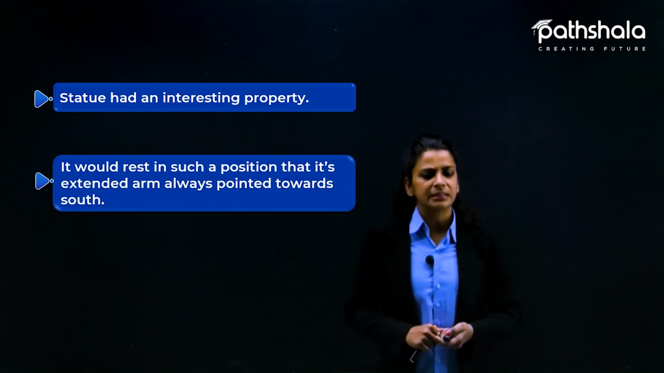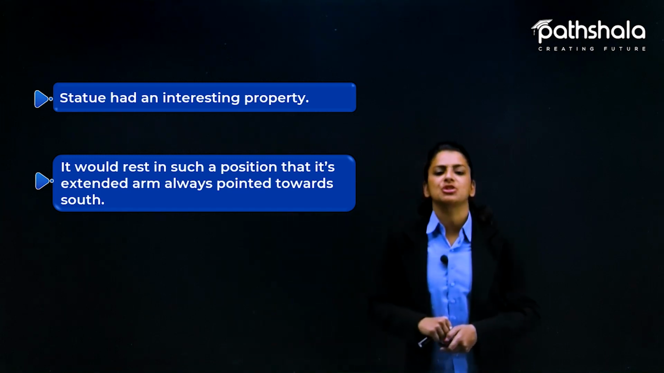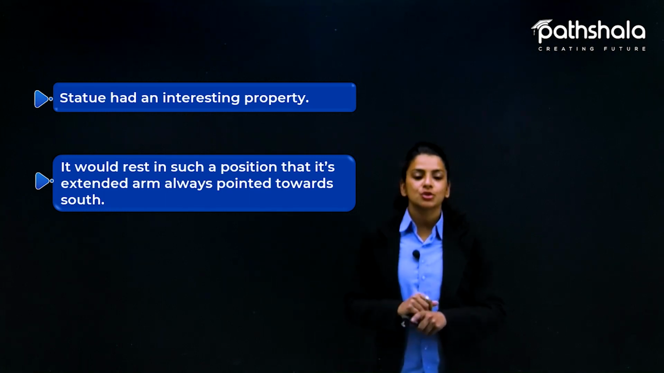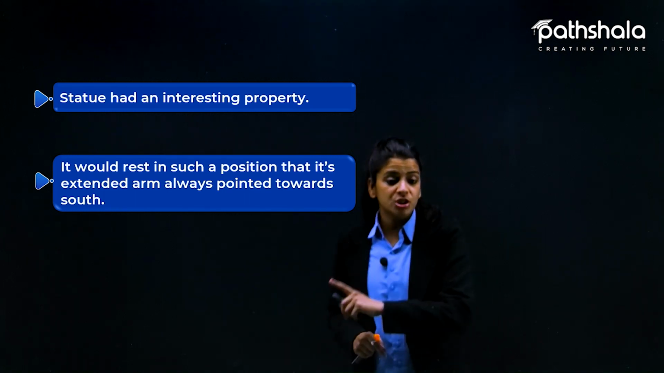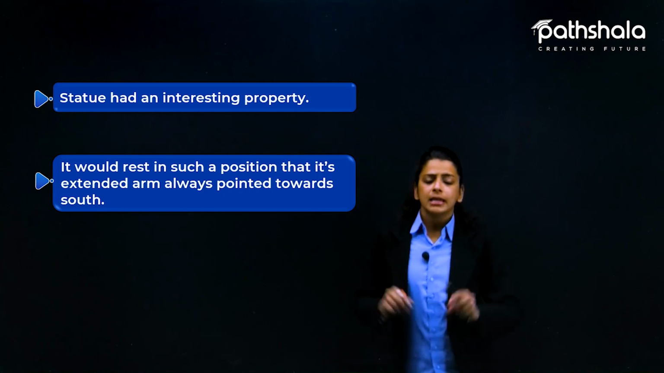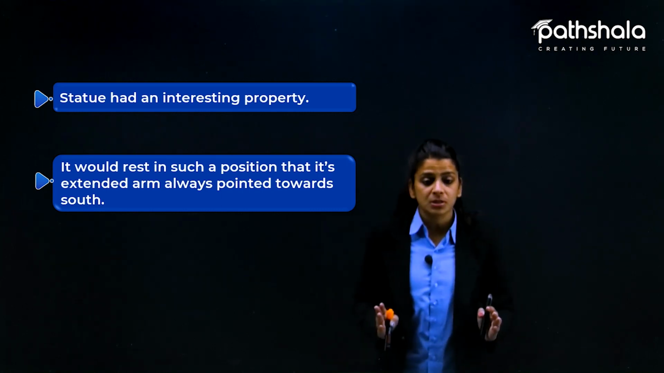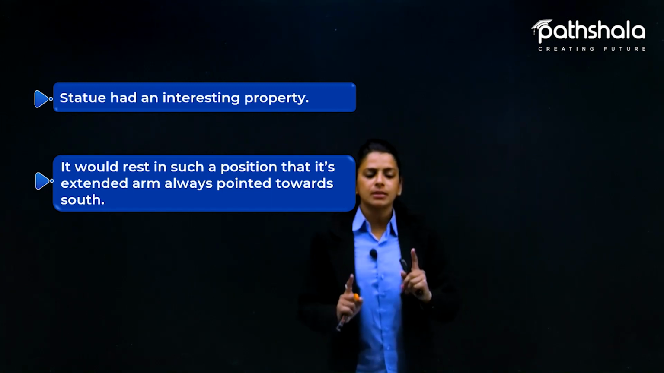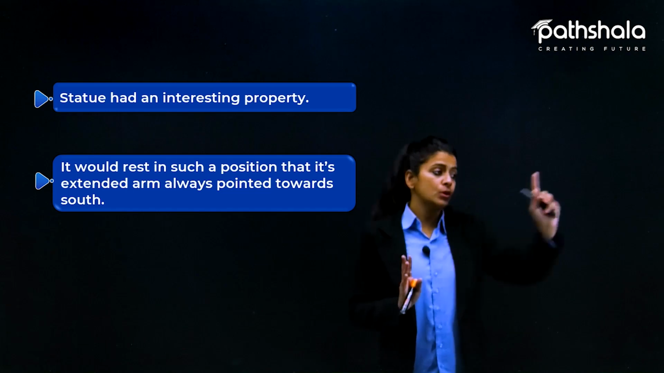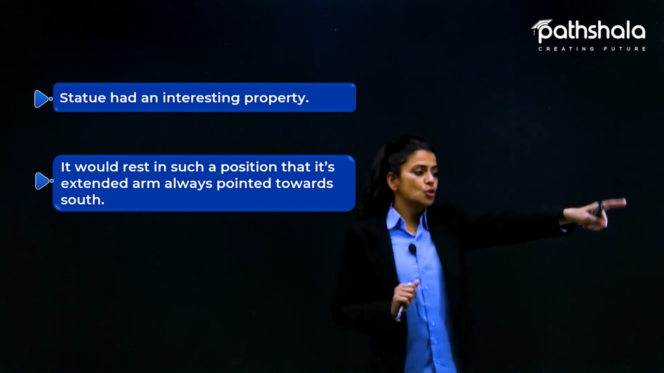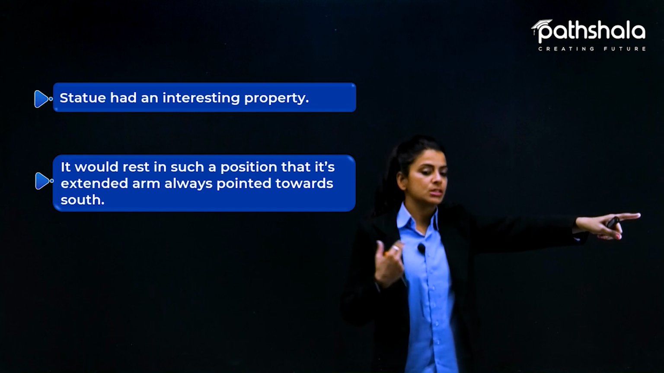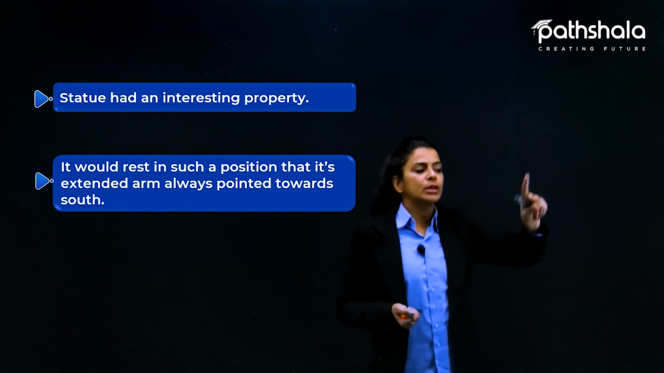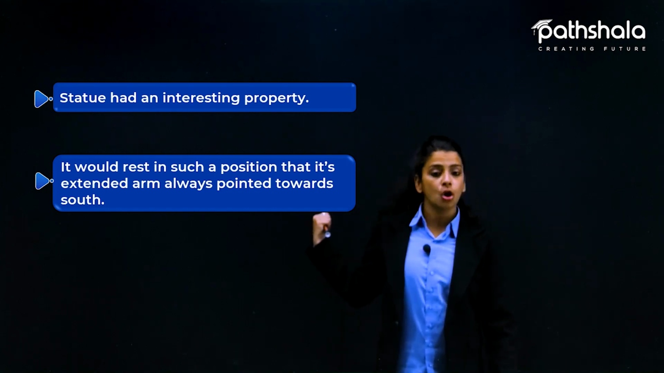The statue's interesting property was that it would rest in such a position that its extended arm always pointed towards the south. So basically the chariot had an interesting property that whenever the chariot stops, the statue will always point towards the south. For example, our south direction is this way. So if I am that statue on the chariot and I am pointing towards the south, it means that my back is at the north.